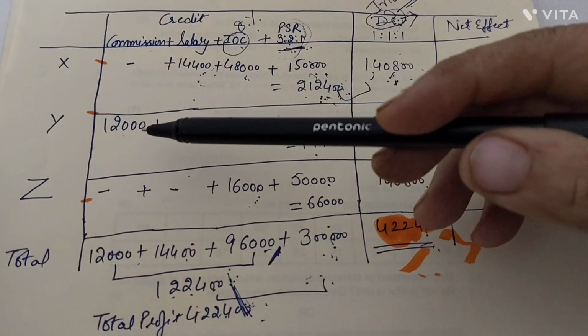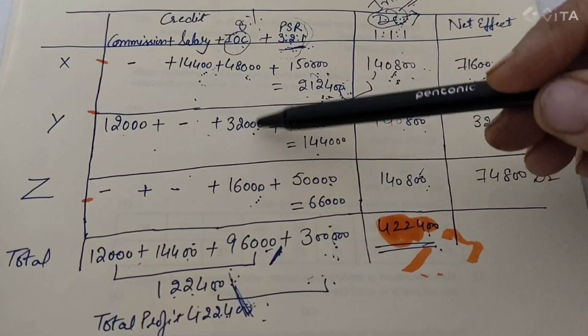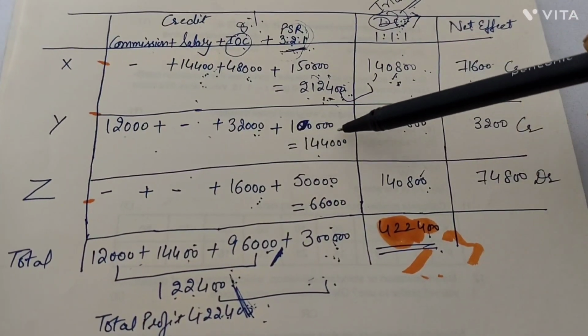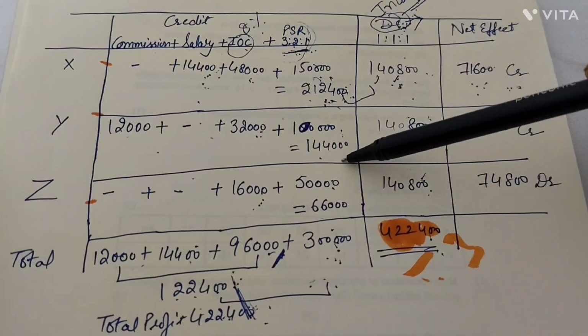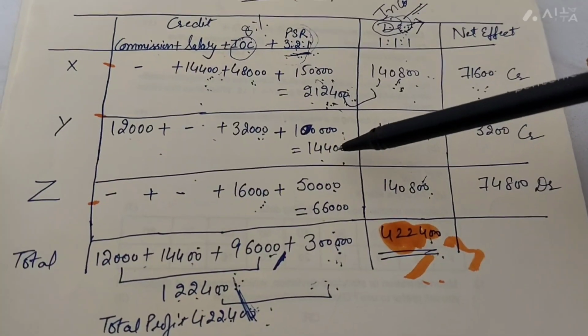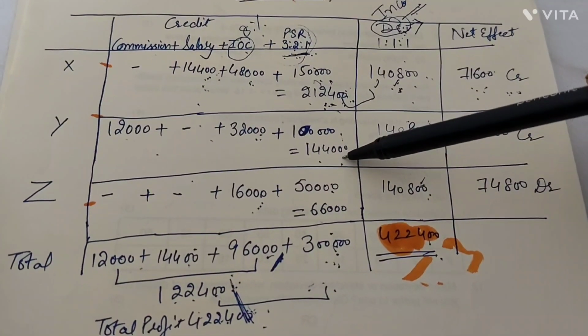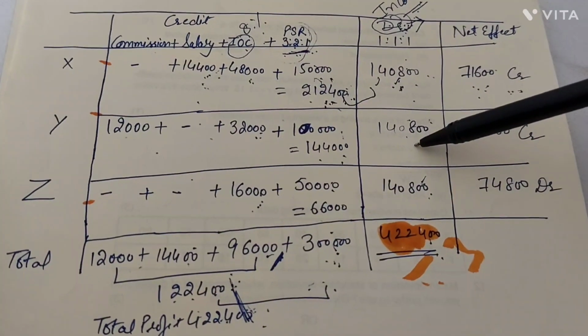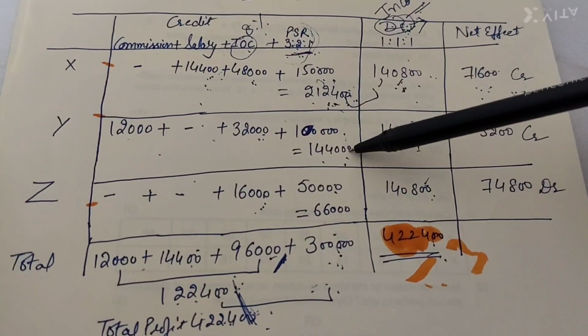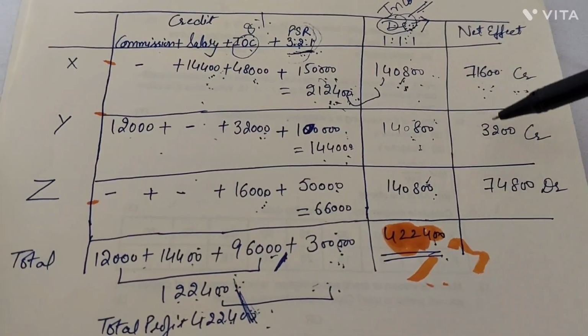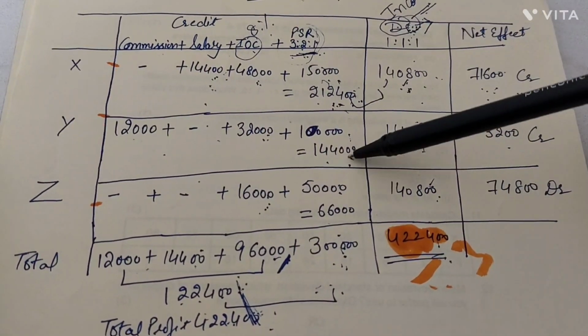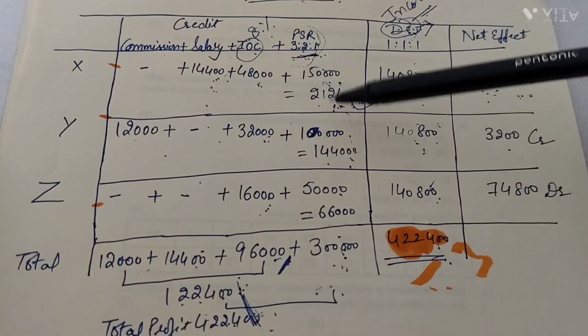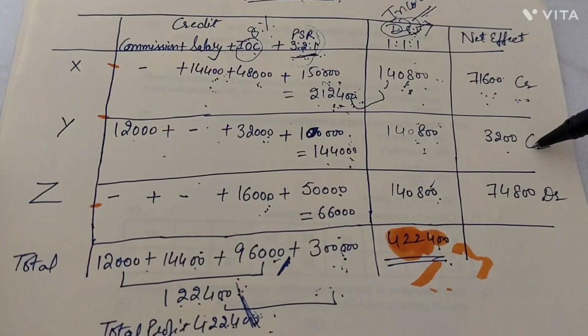Now for Y it is 12,000 plus nothing for salary plus 32,000 for IOC and plus 1 lakh for profit. The total should be 1,44,000. We want to give him 1,44,000, but we have given him 1,40,800. How much more do we want to give him? That is 3,200. In this case also the credit balance is more. So we are crediting Y also.